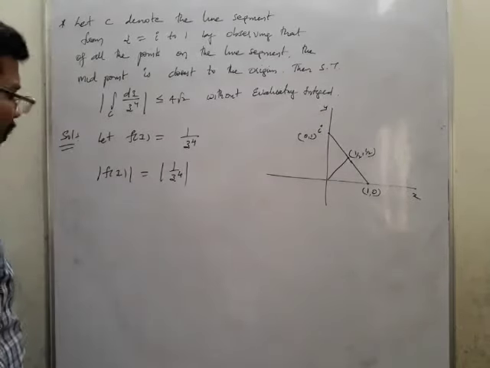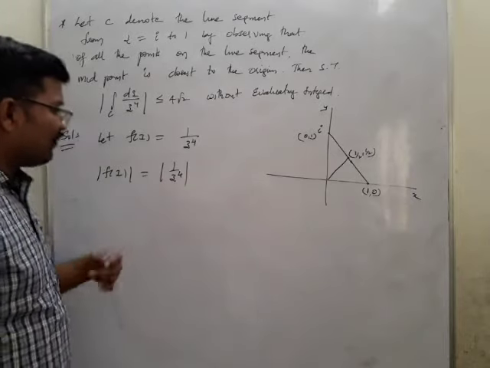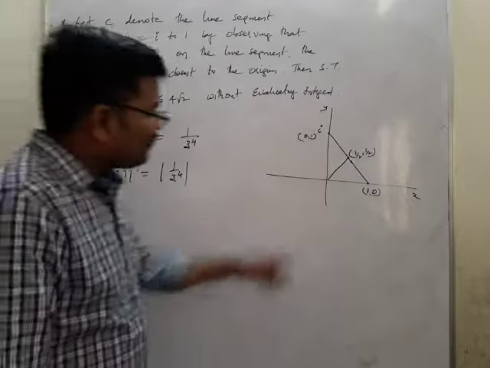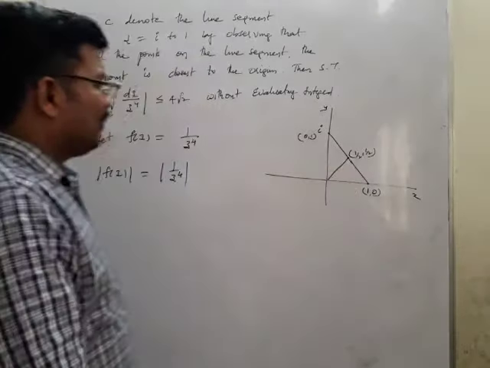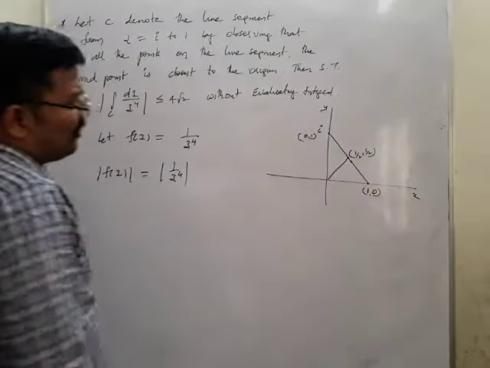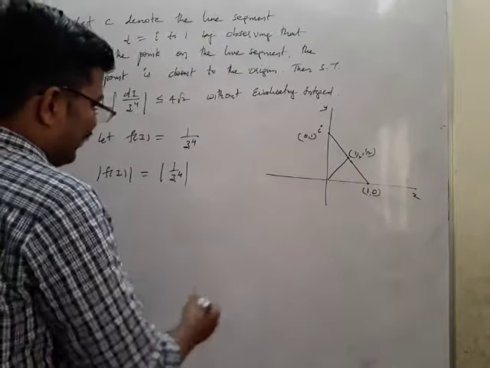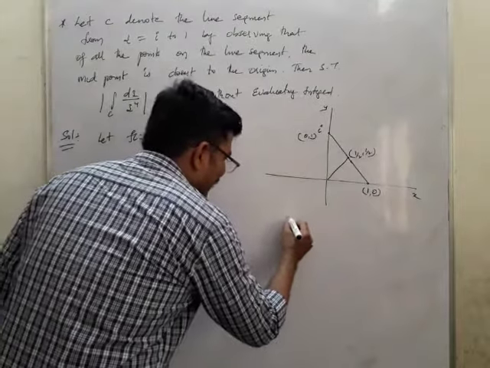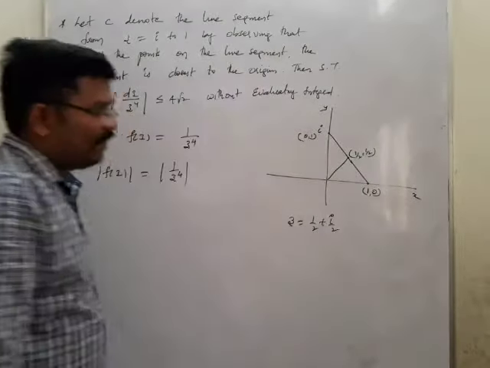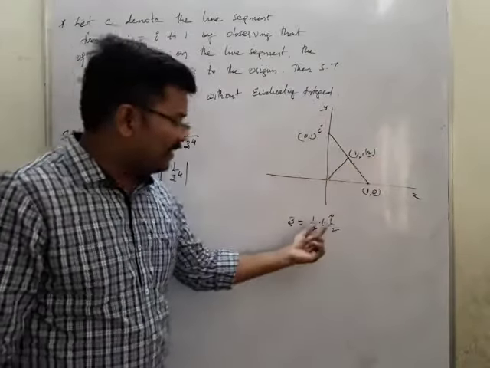I should find out z power 4, which means I should get the value of z. Where should I get the value of z from? Now how to get the value of z? The point goes in the form like this. So I may take z equal to 1 by 2 plus i by 2, because 1 by 2 comma 1 by 2 means this one.